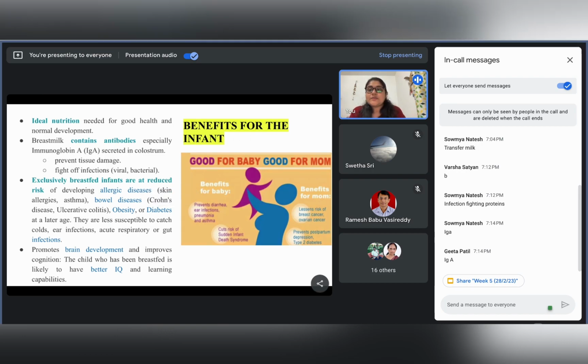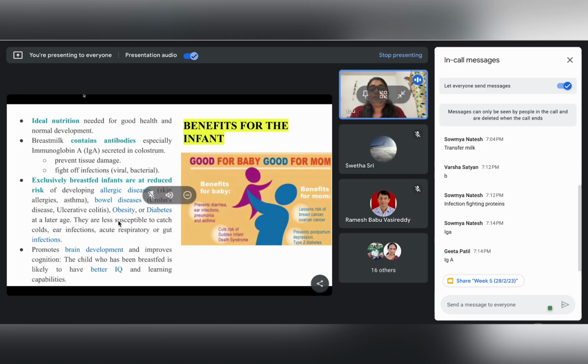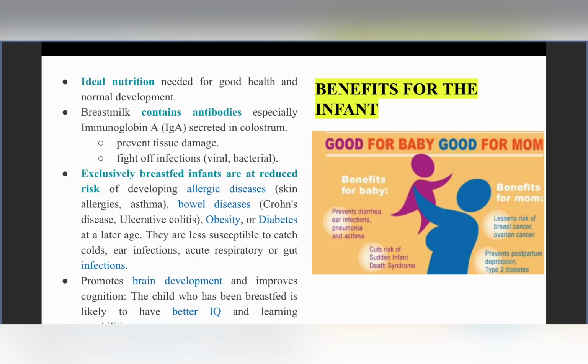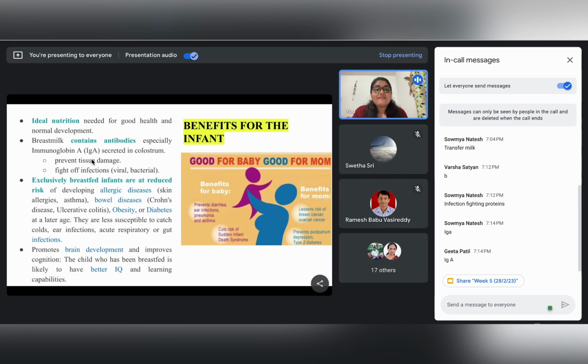As we have just studied the protective effects of breastfeeding, we know that breastfeeding is not only beneficial for the baby, but equally beneficial for the mother. If we talk about the benefits for the baby, breastfeeding is the ideal nutrition required for the growth and development of the baby, right? We have discussed in our previous sessions that breastfeeding should be initiated within the first hour of birth.